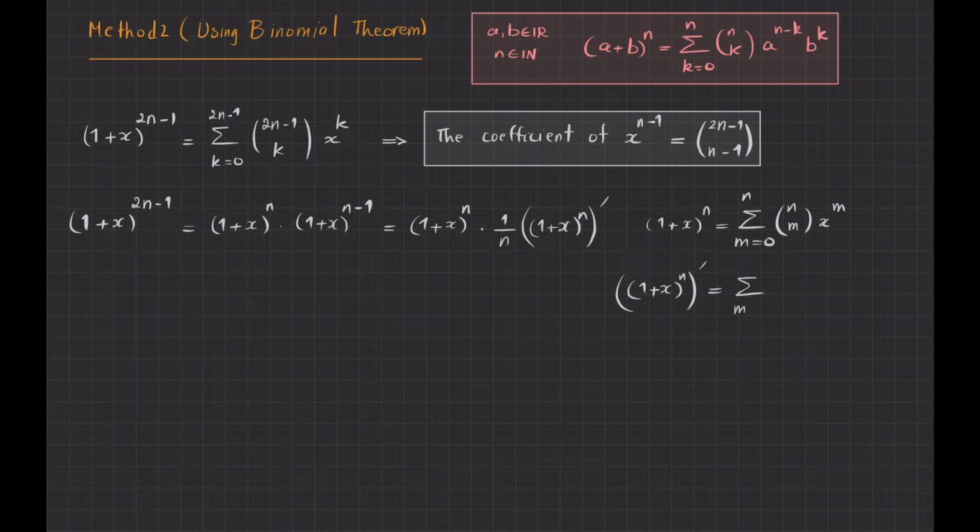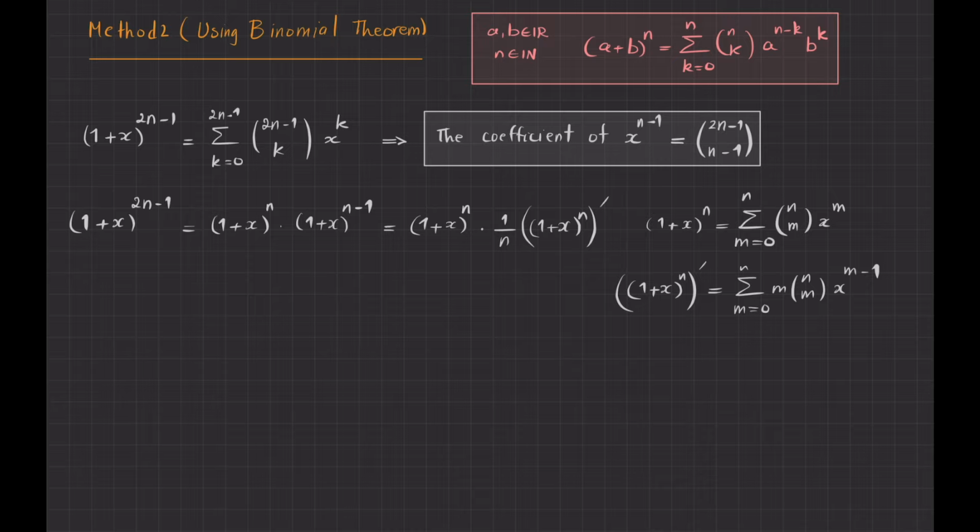So it becomes m goes from 0 to n, and then this m goes down, n choose m, x to the power of m minus 1. But of course you see that the first term, m is 0, so the first term is actually 0, so it doesn't matter if I start from 1. And then because I want to multiply these two, I want to change the name of the index. So let me change the name of the index from m to l and write it from 1.